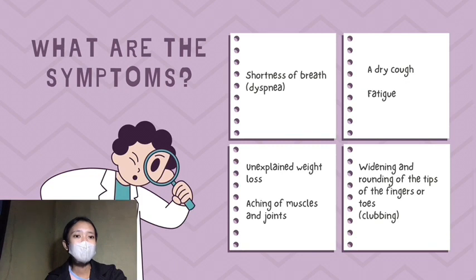Here are the signs and symptoms: the first one is shortness of breath or dyspnea, a dry cough, fatigue, unexplained weight loss, aching muscles and joints, widening and rounding of the tips of the fingers or toes, or what we call clubbing.